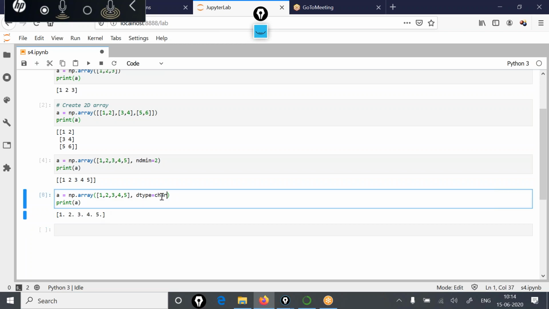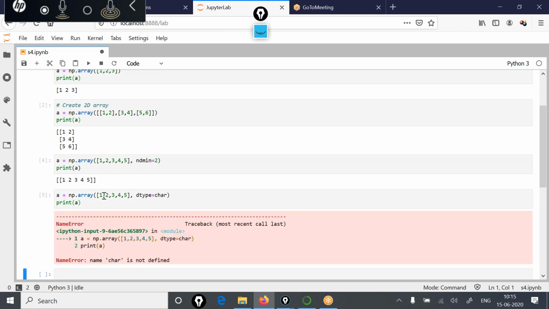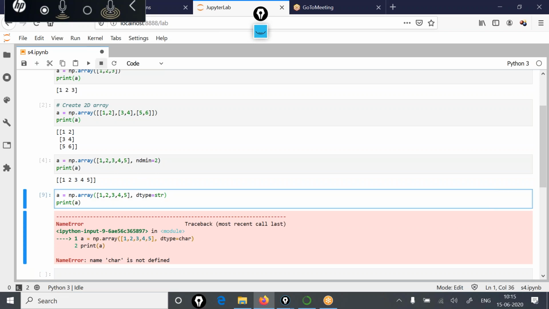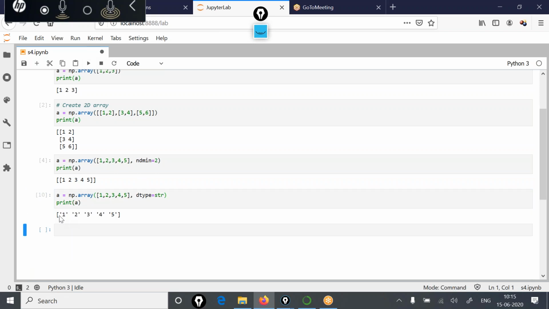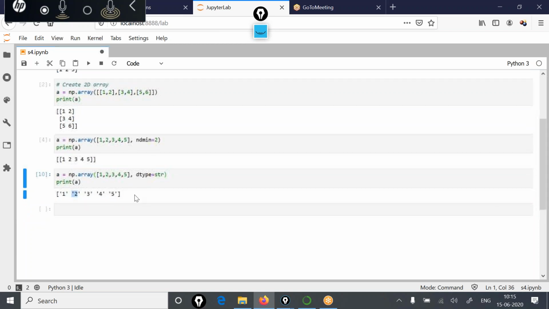Another data type that you can mention over here is the character. So in this case, these elements 1, 2, 3, 4, 5 would be treated as the character elements. So if I run it, not character but string, sorry, as a string. So you will see these elements 1, 2, 3, 4, 5. Now these are being treated as a string by the NumPy system.